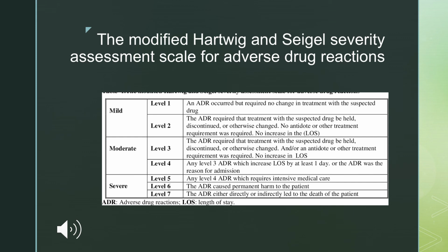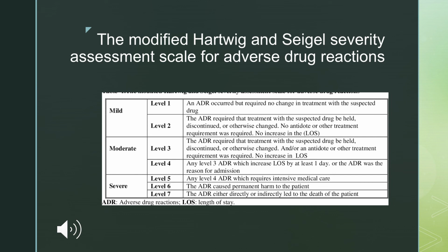Whereas moderate comes under level 3 and level 4, where the ADR is suspected because of using a particular drug, it is discontinued or otherwise changed, or we use an antidote for the treatment of the ADR. In level 3 there is no increase in the length of stay, whereas in level 4 there is an increase in length of stay for a minimum of 1 day, and the ADR is the reason for this increased length of stay.